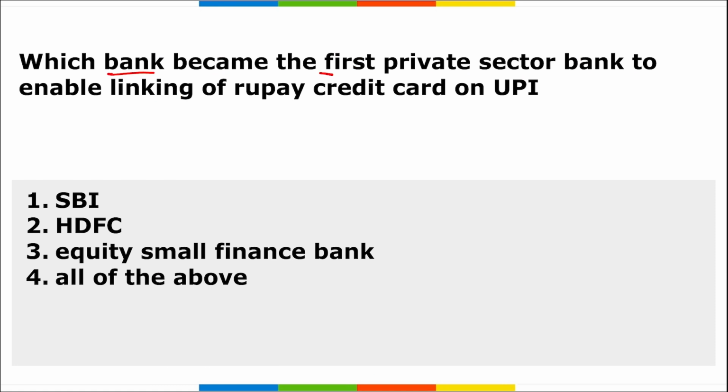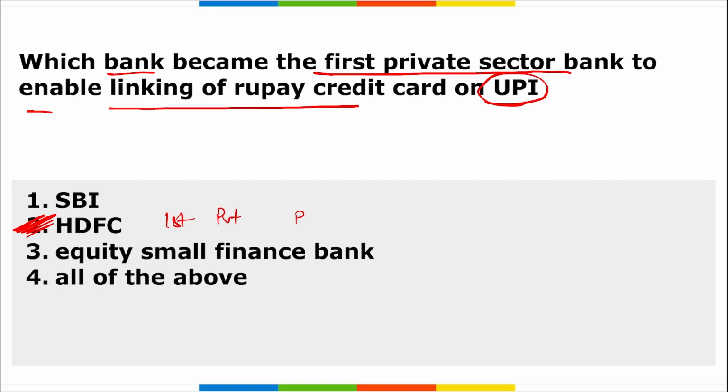Next, which bank became the first private sector bank to enable linking of RuPay credit card on UPI? It will be your which bank that became the first private sector bank that enabled the linking of RuPay credit card on UPI? Tell me. Which is the bank that is doing this? It is your HDFC Bank.